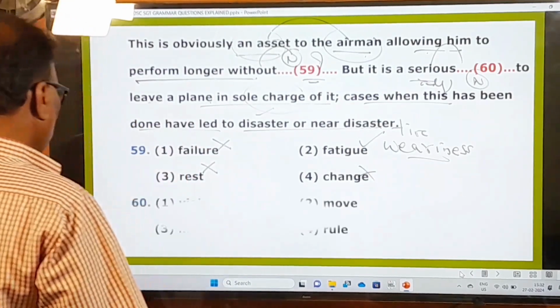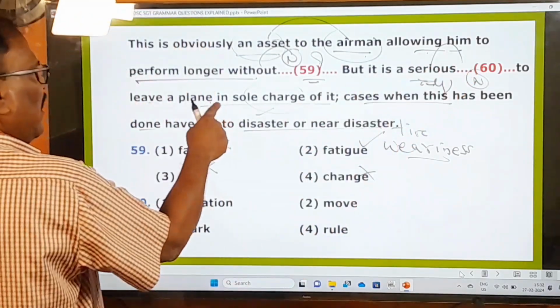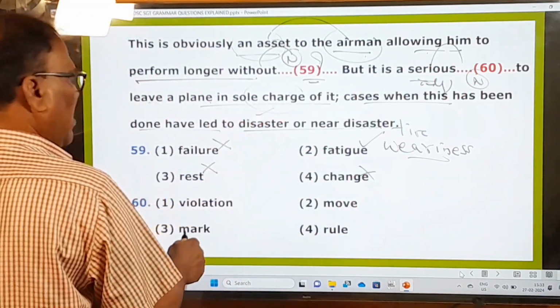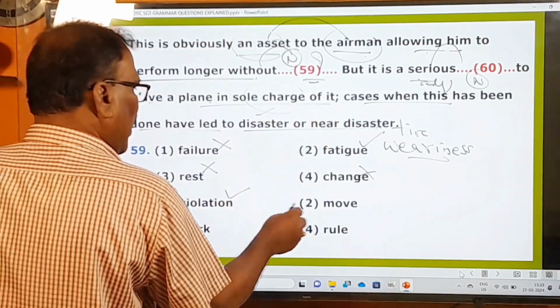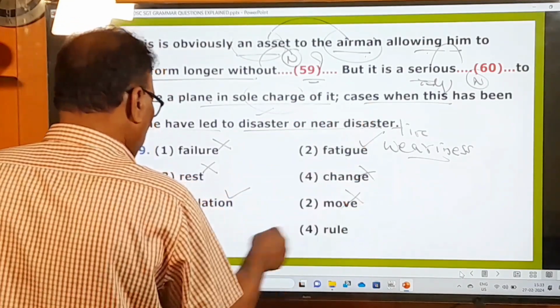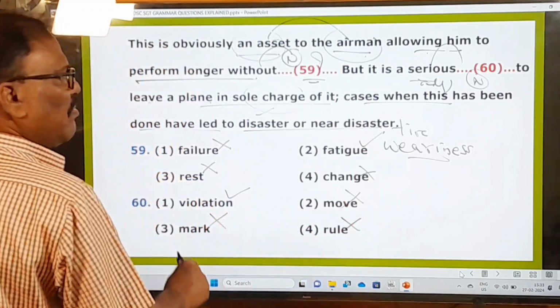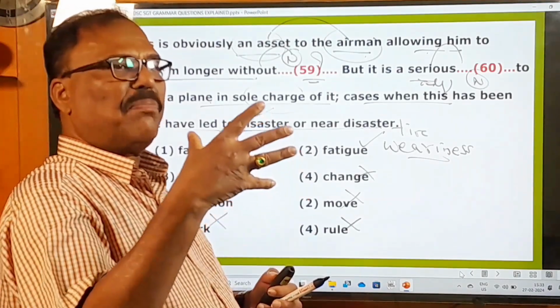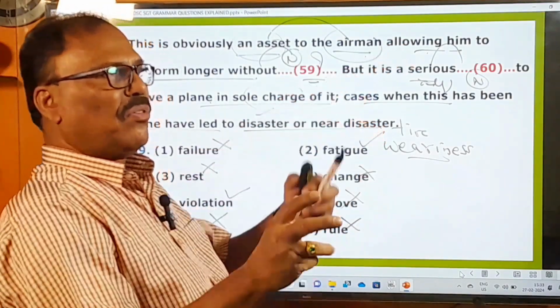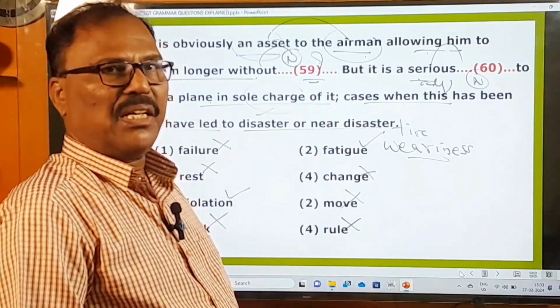And now let's go to the 60th one. But it is a serious dash to leave a plane in sole charge of it. Okay, it is a serious what? Violation. Yes, it's a violation. Okay, it's the right one. It's a serious move, no. It's a serious mark, no. It's a serious rule, no. Only serious violation. Violation means the act of violating. Okay, simply asking the plane to go on its own and without handling it, without driving it, sometimes is very serious. It is a serious violation.